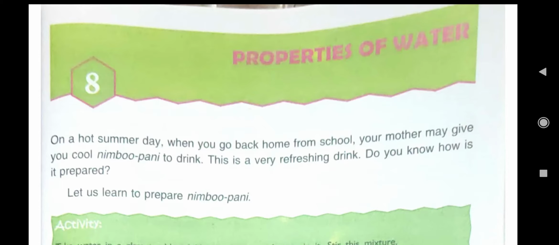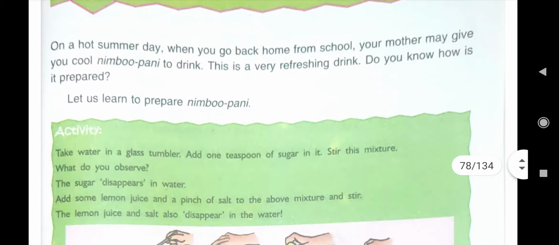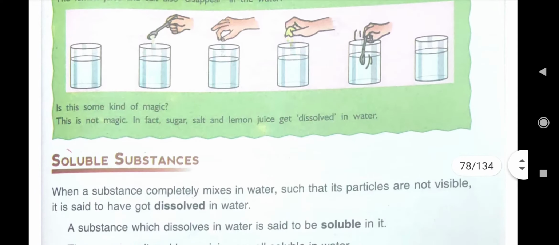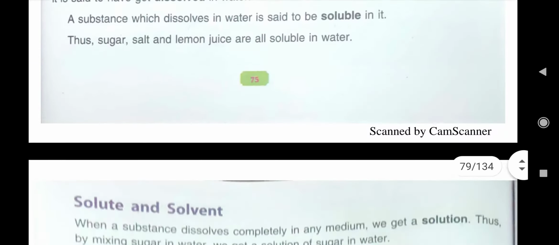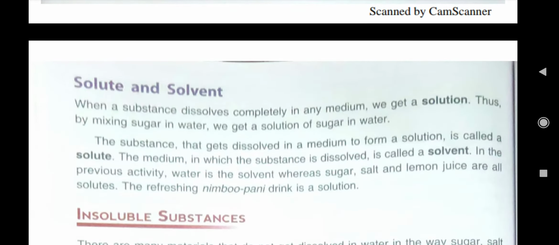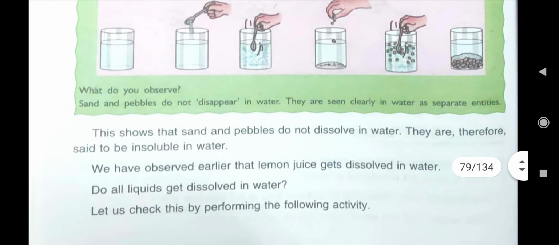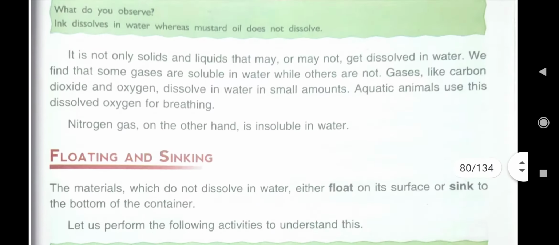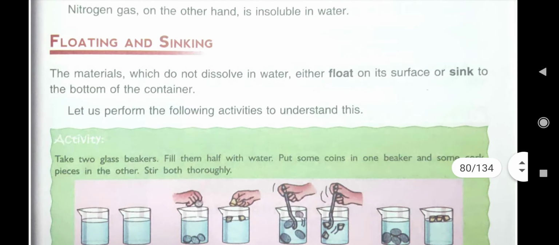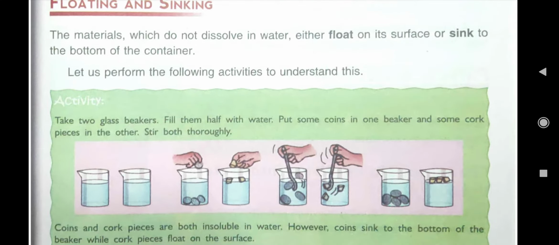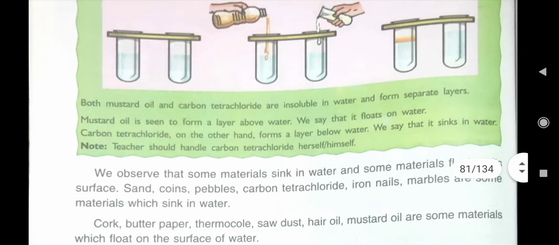Good afternoon, children. We were reading lesson number 8, Properties of Water. In this lesson, I have shown you various types of activities also. Then you have learnt about soluble substances, insoluble substances. Then we also read about solute and solvent. Various activities also you performed in this lesson. And floating and sinking, these two terms also I hope you all must have understood after doing various activities.